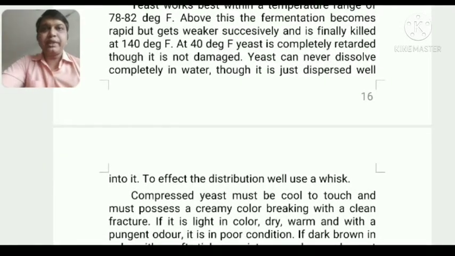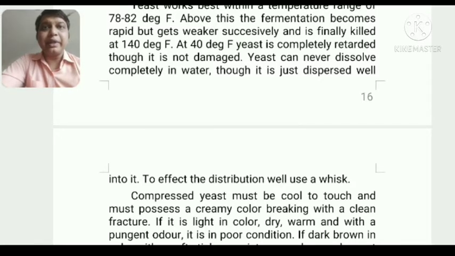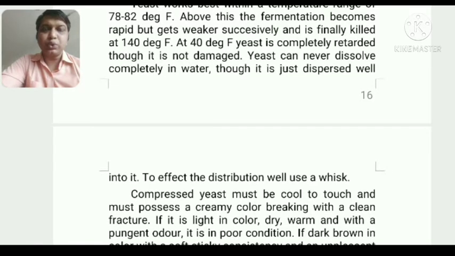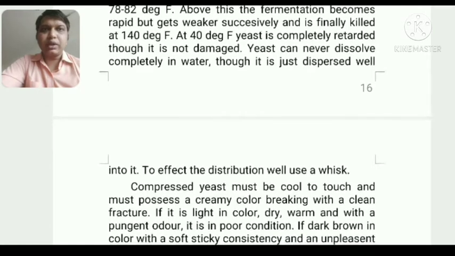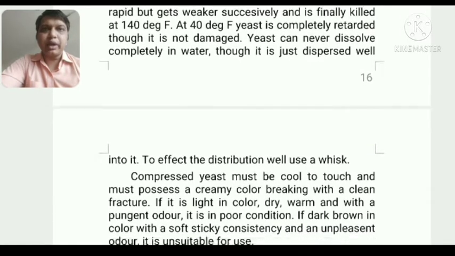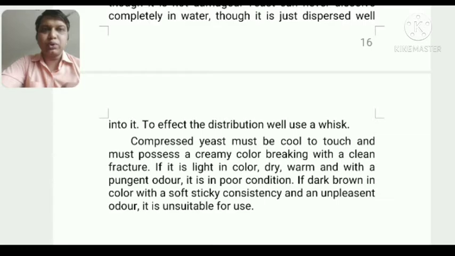Yeast at 40 degrees Fahrenheit becomes inactive. To make them active, we need to reach a temperature of 78 to 82 degrees Fahrenheit, and they are very much insoluble in water. So we need to mix it very well into the water solution. We can use our hand with the help of gloves, or we can use a whisker, so that we can easily mix them, and then we can distribute them into the dough and it will work.